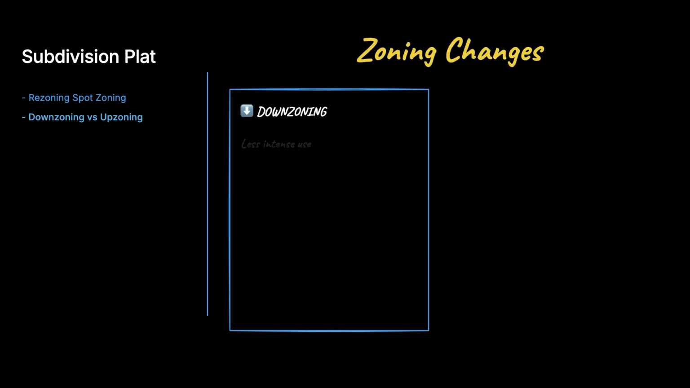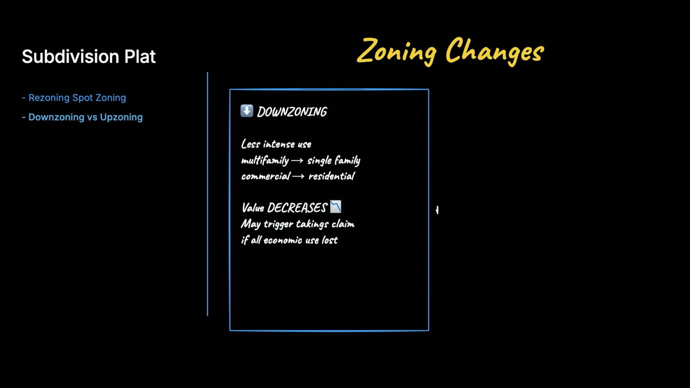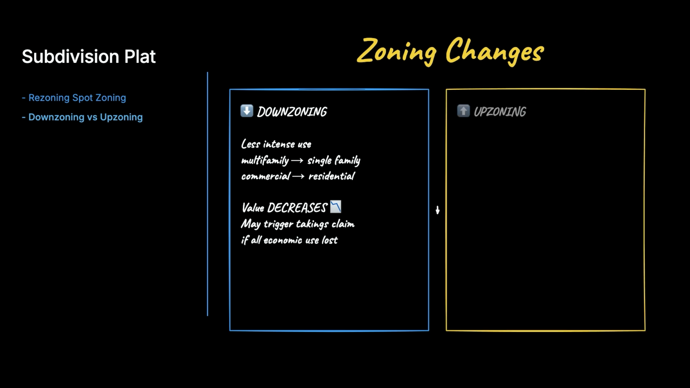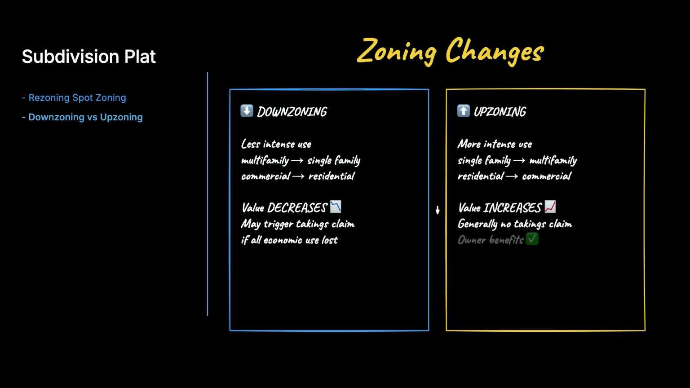Downzoning rezones property to a less intense use, like multifamily into single family or commercial into residential. Downzoning can reduce values and sometimes gives rise to takings claims if it destroys all economic use. Upzoning is the opposite. It rezones property to a more intense use, like single family into multifamily, and usually increases